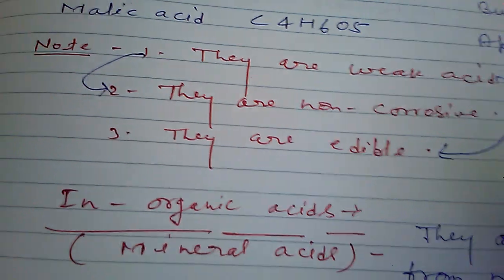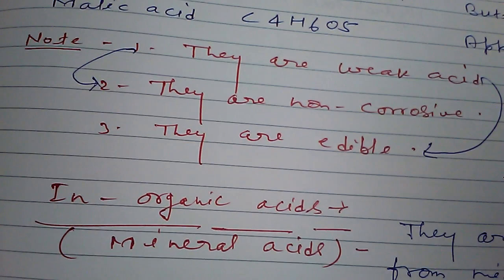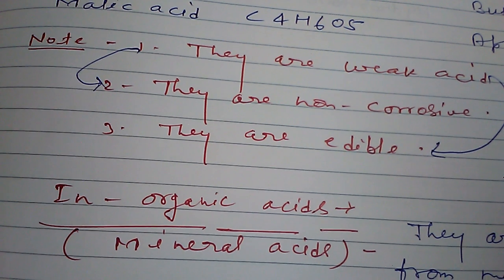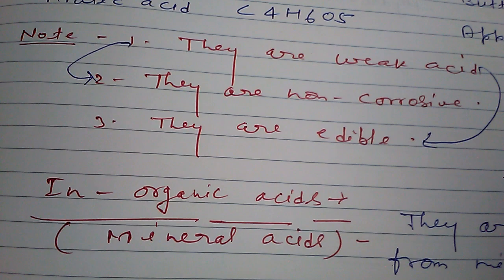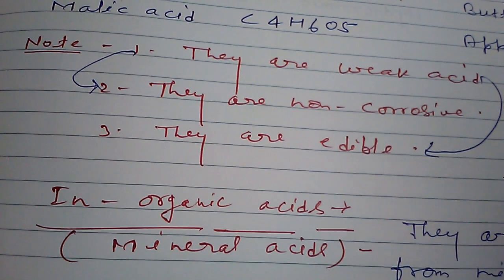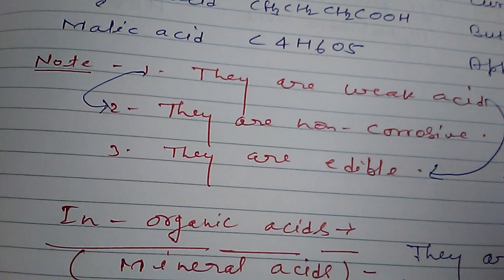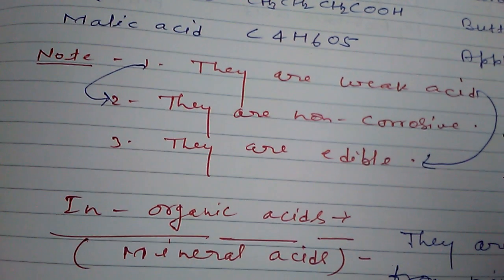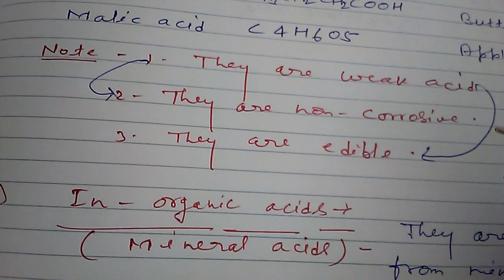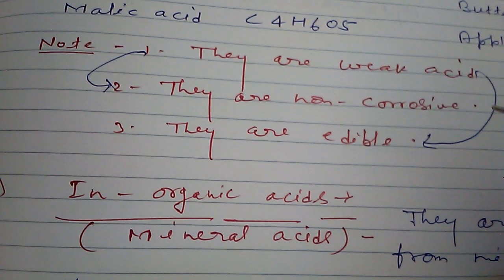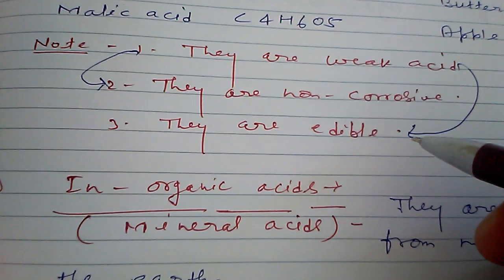What does corrosive mean? What does non-corrosive mean? Certain acids or bases are corrosive in nature. They have the capacity to burn our skin and form blisters on our skin. Therefore, we are generally not using those acids, but which acids are they? They are inorganic or mineral acids. But organic acids are generally non-corrosive, but only when they are in their dilute form. And when they are in their dilute form, then only they are edible.